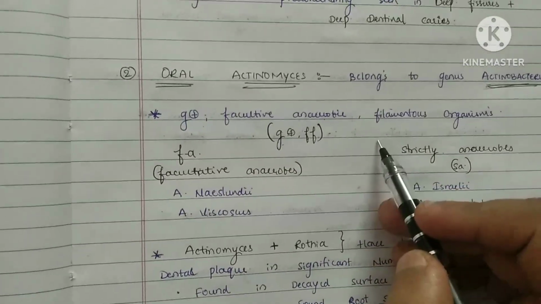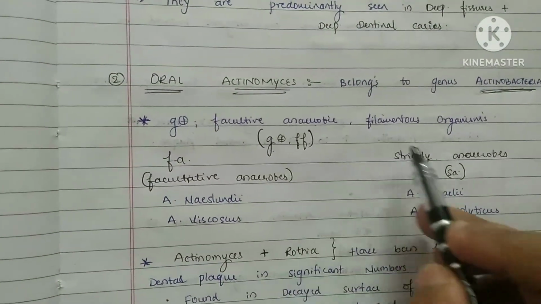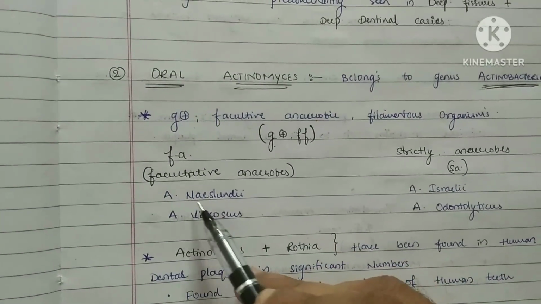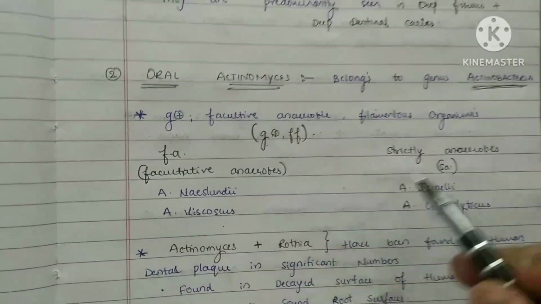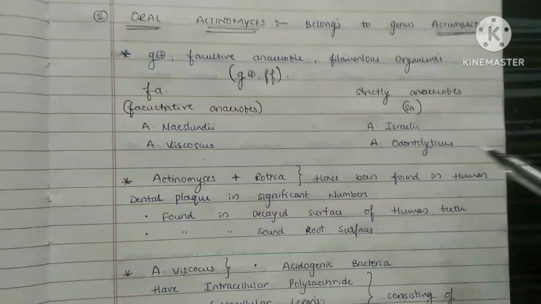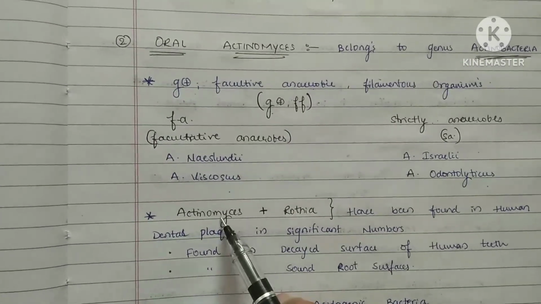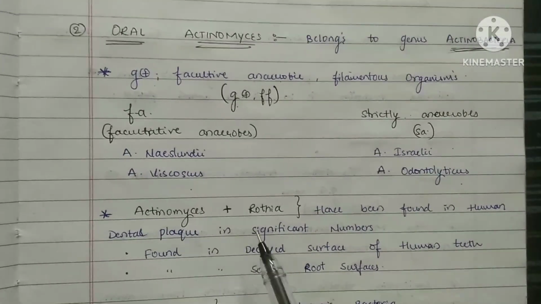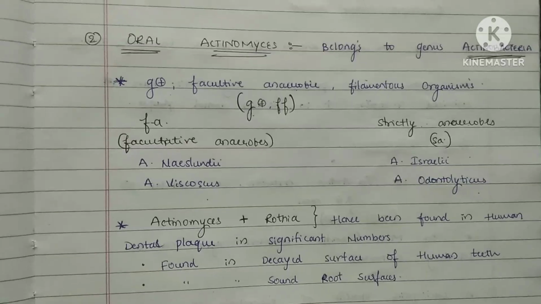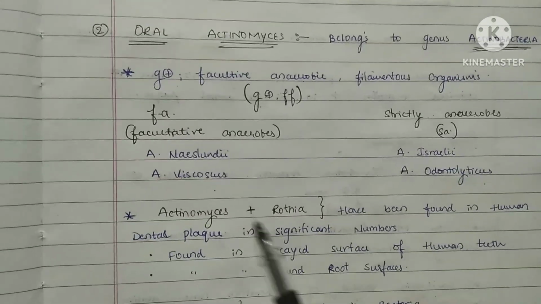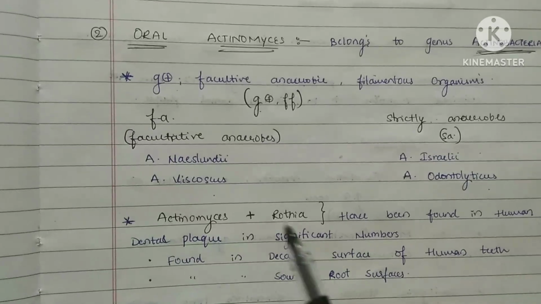It includes facultative anaerobes as well as strict anaerobes. Facultative anaerobes include Actinomyces naeslundii and viscosus, and strict anaerobes include Israelii and odontolyticus. Now there are other organisms like Actinomyces plus Rothia. They have been found in human dental plaque in significant numbers. In occlusal caries or wherever a lot of plaque is present, these organisms like Actinomyces and Rothia are found.